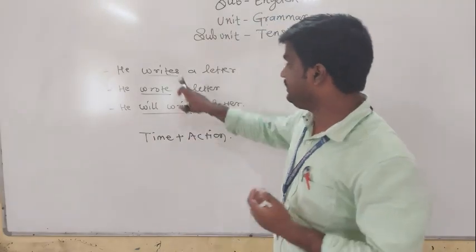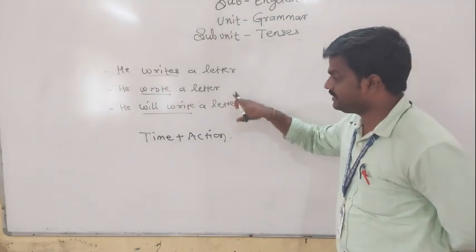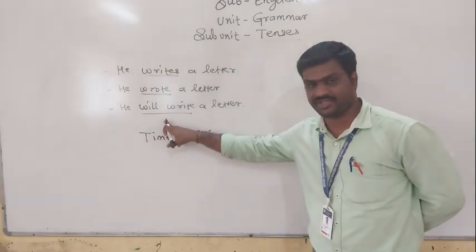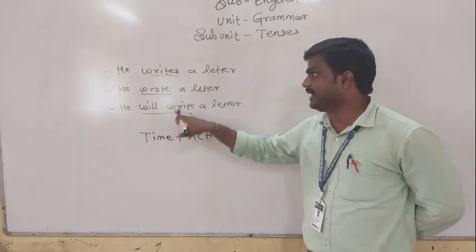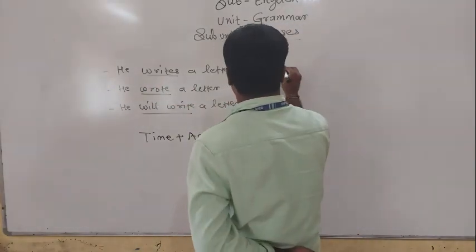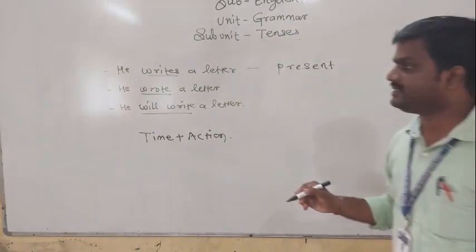What I said is, these three statements indicate the same action and different time. He writes a letter indicates present time. At this moment, he writes a letter.